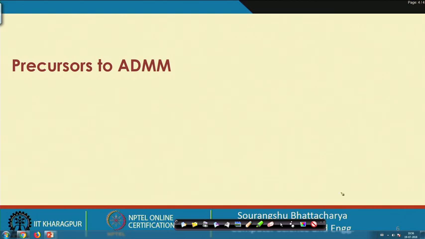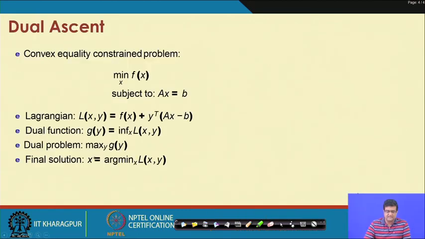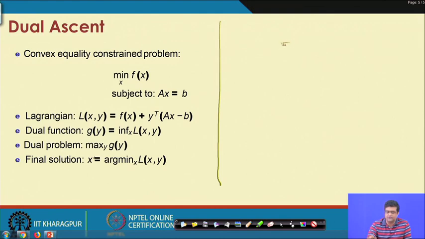Okay. But before going into ADMM, we look at some precursors of ADMM. Why do we have to go into these precursors? The reason is that you can understand, if you have a decomposable function, which is as we had written down, sum over j equal to 1 to m, let us say, Lj of x.